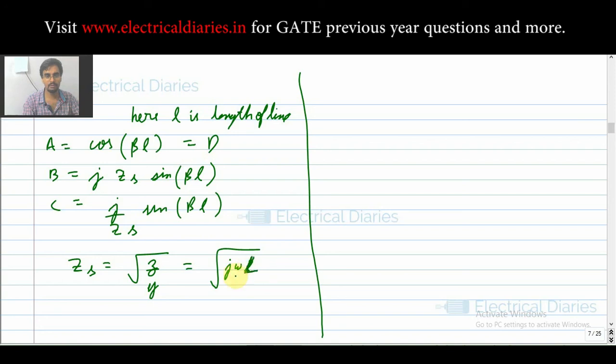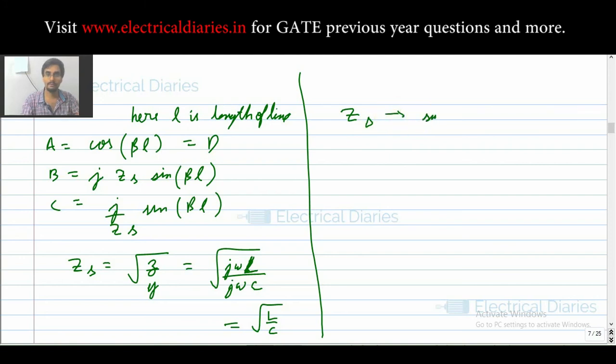Similarly, I will multiply this small c with the total length of the line, that is C into l, so this will come out to be the total capacitance of the line. So your Zs comes out to be under root L by C. Remember this formula. For the lossless line, under root Z by Y is denoted by Zs. And what is this Zs? Surge impedance.